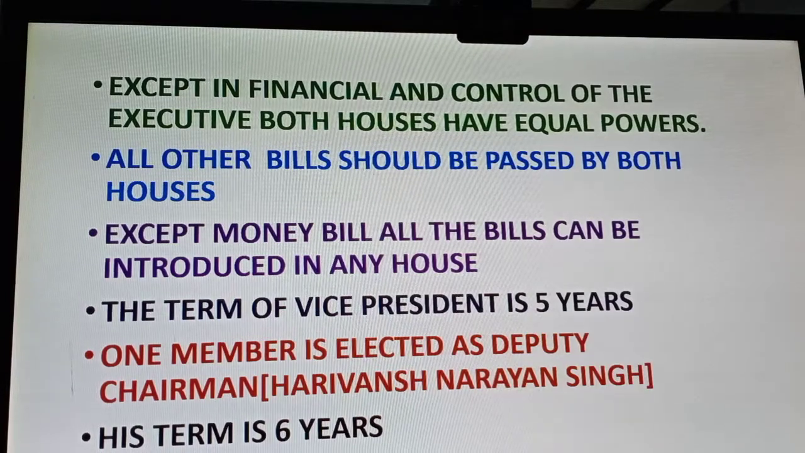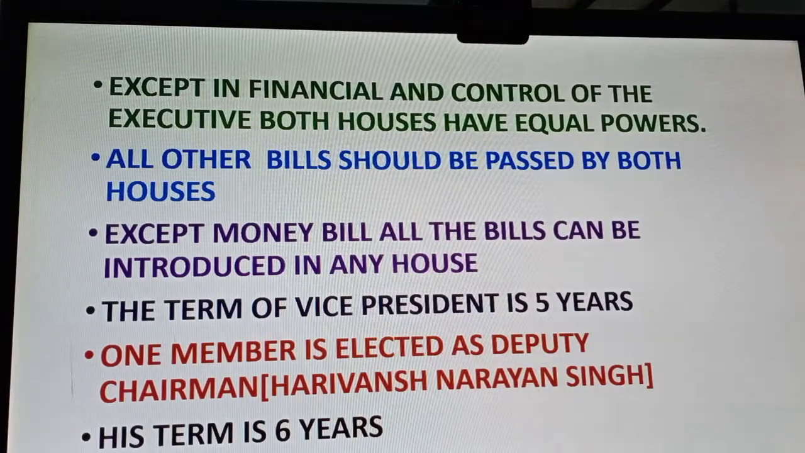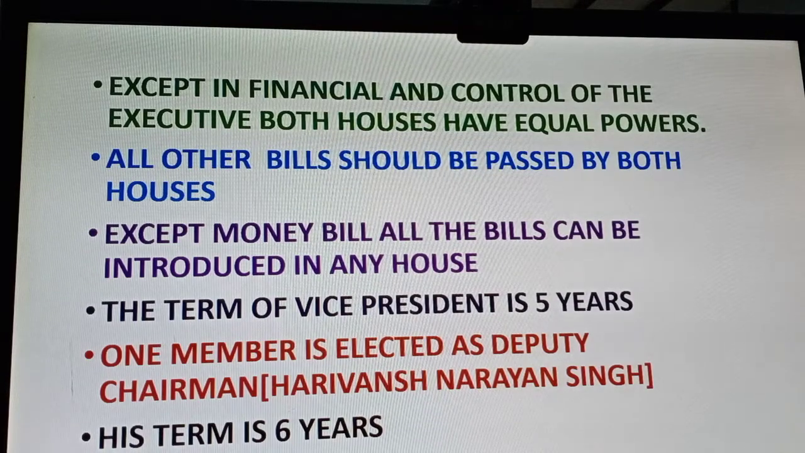But here there is a contradiction. We can see that the term of the Vice President is 5 years. He is the chairman of Rajya Sabha, but his term is 5 years. Other members get 6 years. So if an ordinary MP of Rajya Sabha and the Vice President both come to the house in the same year or on the same day, the Vice President will have to go 1 year before the other person. The other person will get 1 more year.